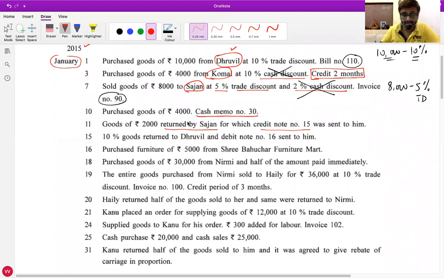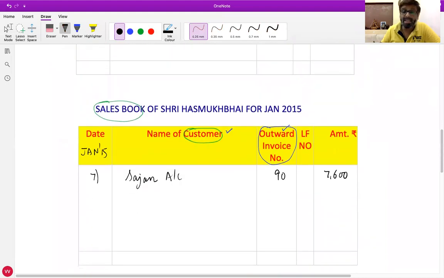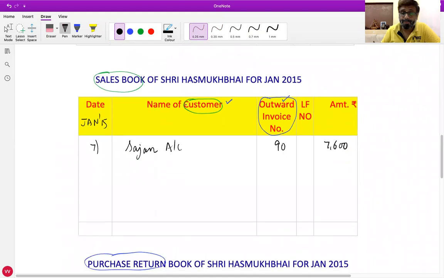Sir, it will be written in sales returns. Yes, because firstly it was sold and then it's returned back. All of you see, do you find in the sales return book the name of Sajan or not? So if Sajan is returning the goods, is it purchase return or sales return? Sales return. So we will write it in sales return book.